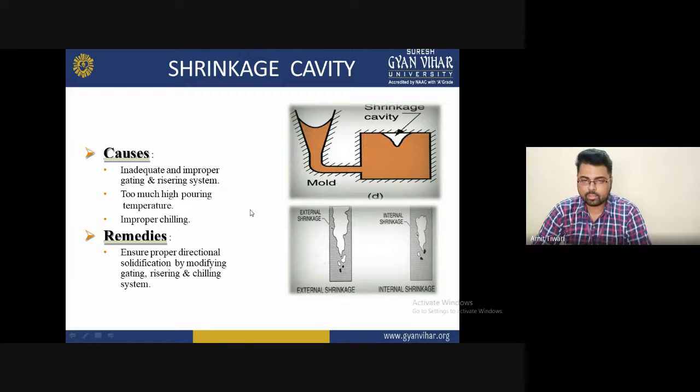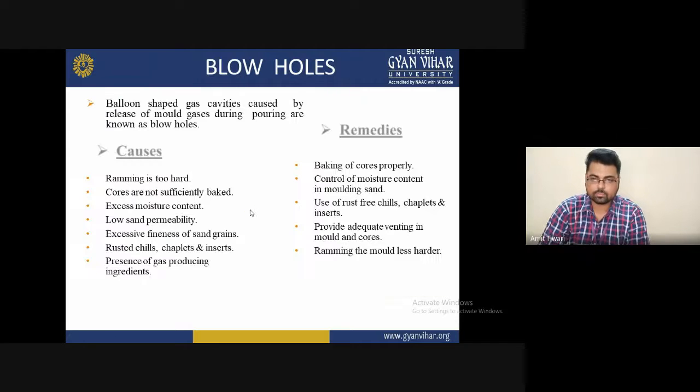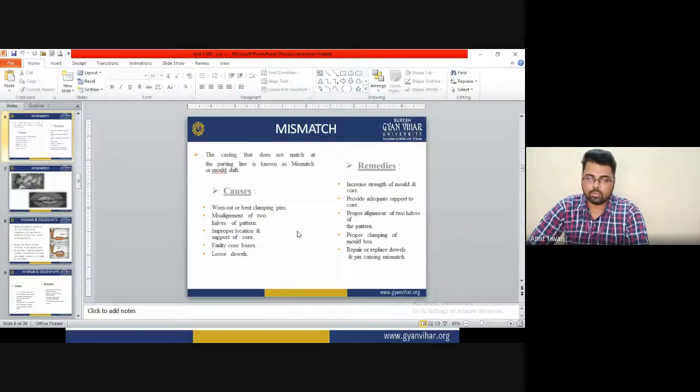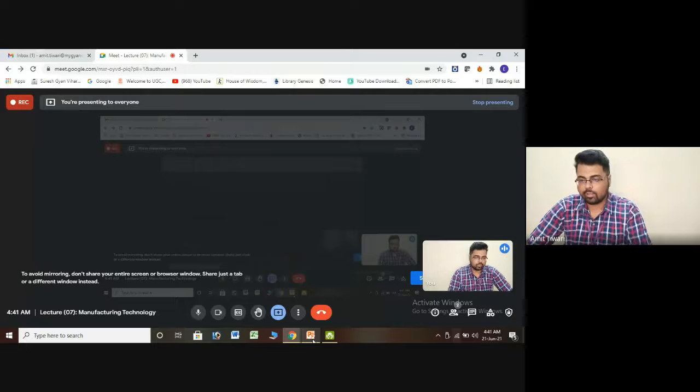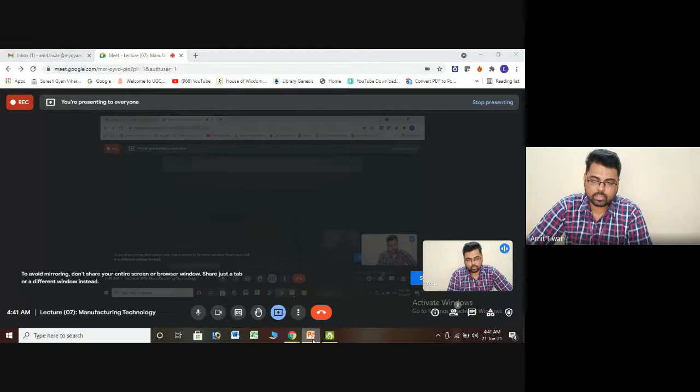For removing this type of problem, you must keep in mind that proper directional solidification by modifying gating, risering, and chilling system must be ensured for preventing this type of casting defect. There are a number of problems generally, so we reduce such problems.